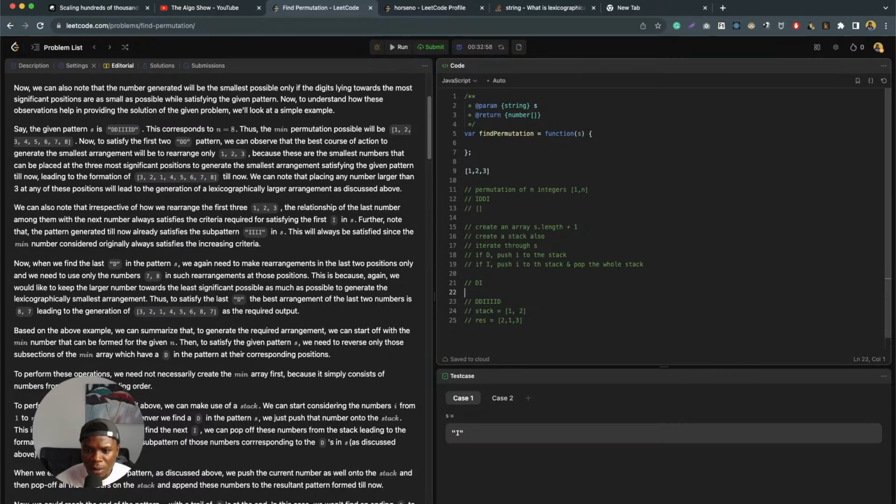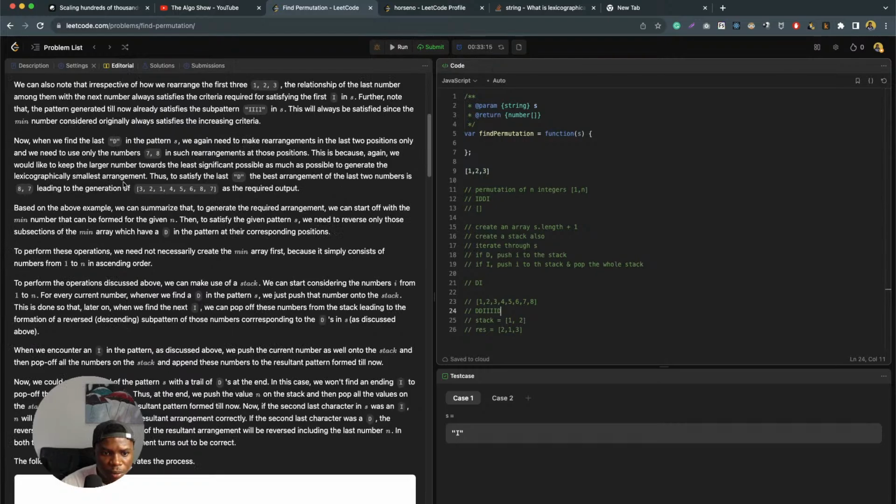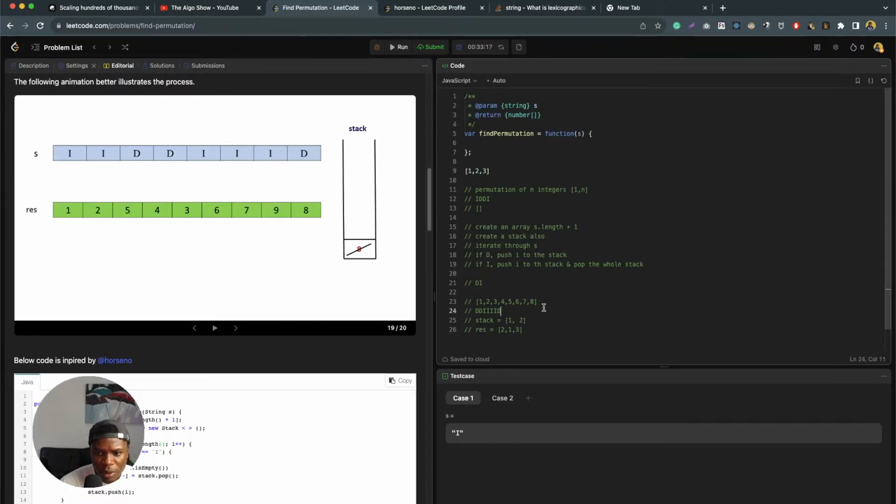So we know our number is 1, 2, 3, 4, 5, 6, 7, 8. This is what we're iterating now, right? So we start at 1 and check if this number is a D or I.